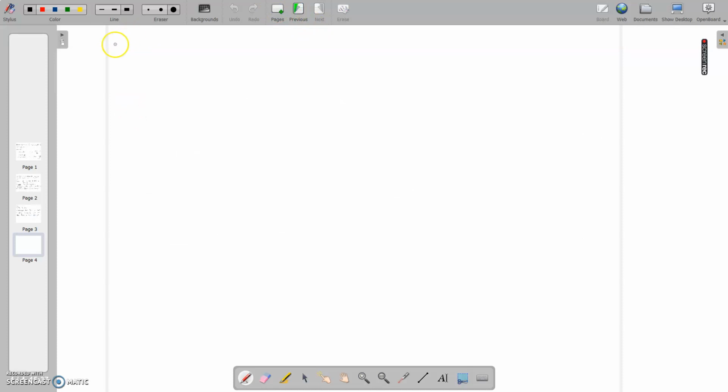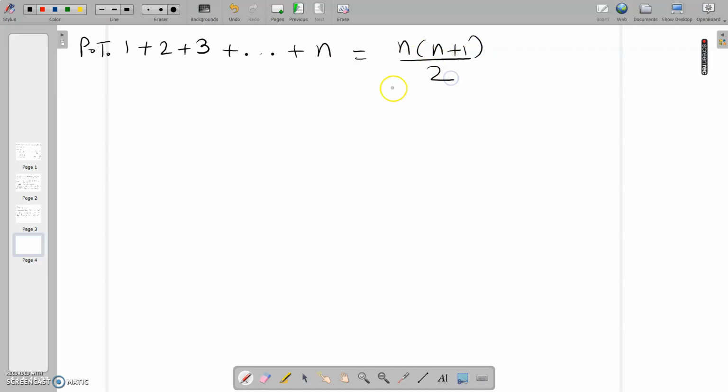I am considering the same example, 1 plus 2 plus 3. Prove that 1 plus 2 plus 3 plus up to n is equal to n into n plus 1 by 2. This is a very standard result: the summation of the first n natural numbers is equal to n into n plus 1 by 2.